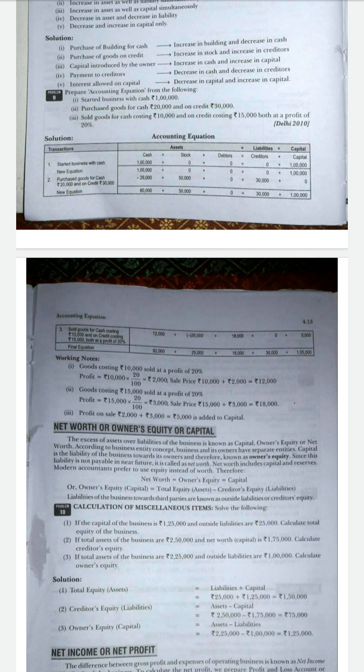And there is a new type of debtors. Any goods which are sold on credit are called debtors. I already explained. So how is 12,000 coming inside? Because it is sold for cash. But 15,000 value of goods are sold on credit, including the profit, that is 18,000. It is not coming inside, so it is coming under the heading debtors, 18,000. Understood? Okay, it's a very simple sum, but before starting the sum, first you have to do the working notes.